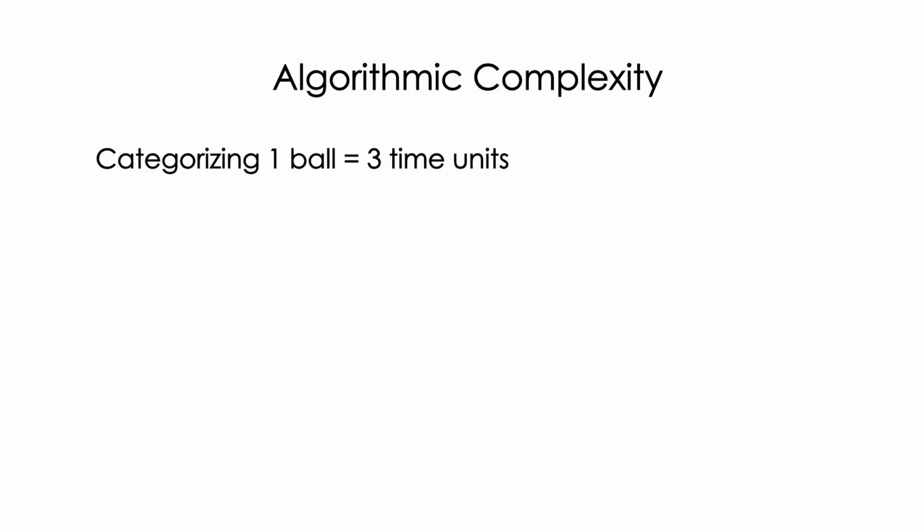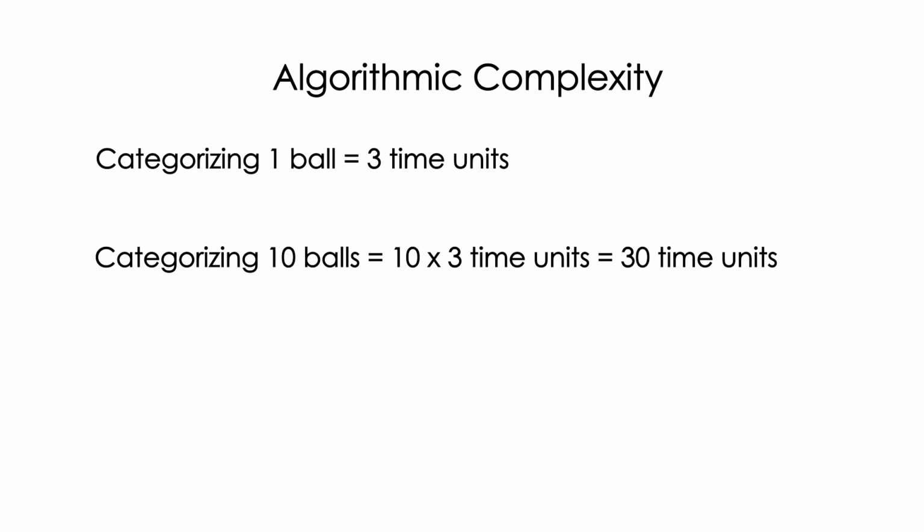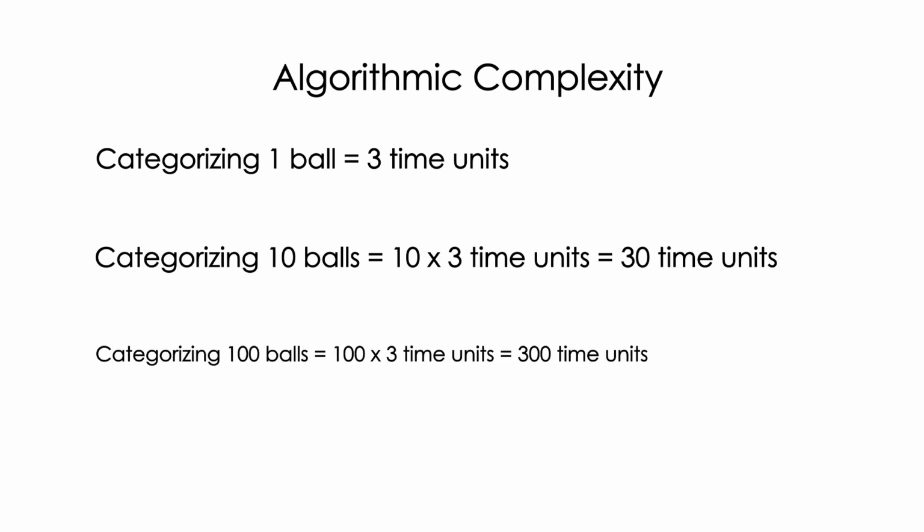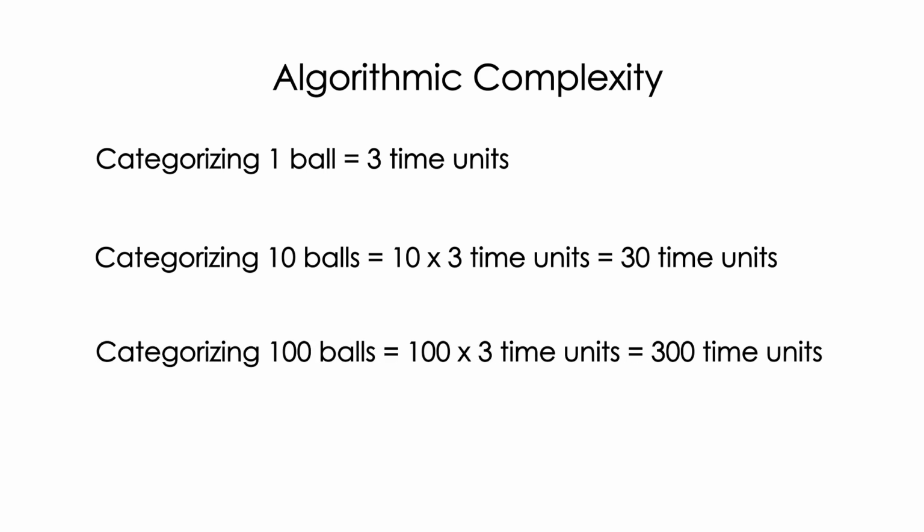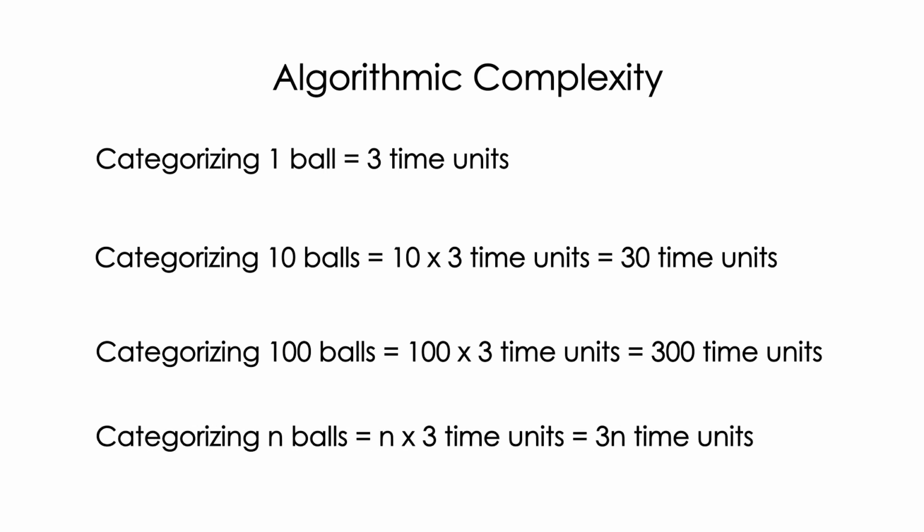Logically, for our task, it takes 30 time units to categorize 10 balls, 300 time units to categorize 100 balls, and so on. If n is the number of balls that we have, it takes us 3n time units to complete it.